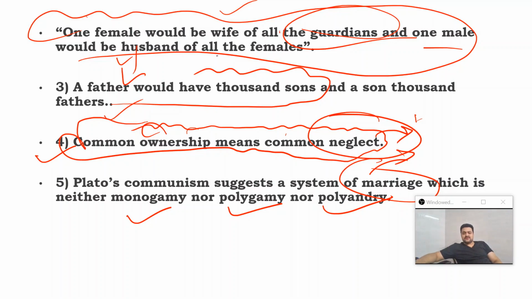Because the case here is actually this, that one female would be a wife of all guardians and one male would be a husband of all the females. Now, what kind of marriage will actually be present in this kind of system?